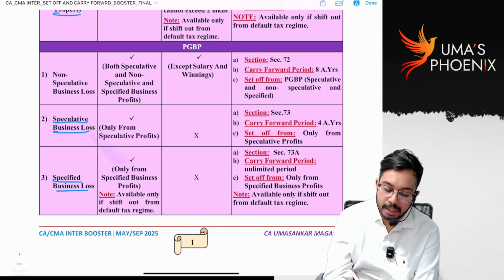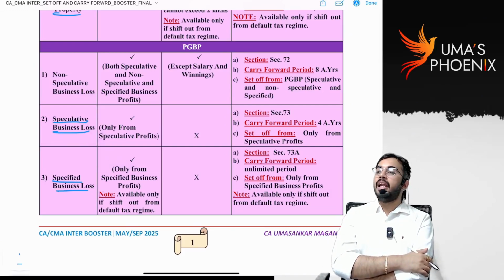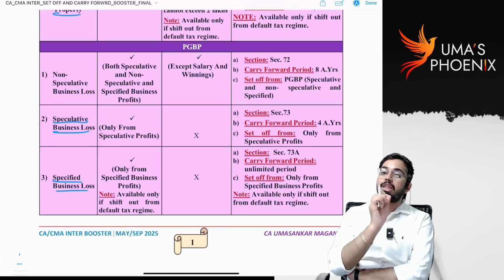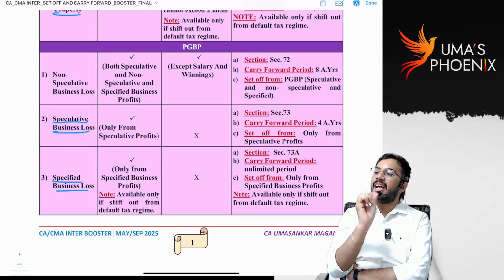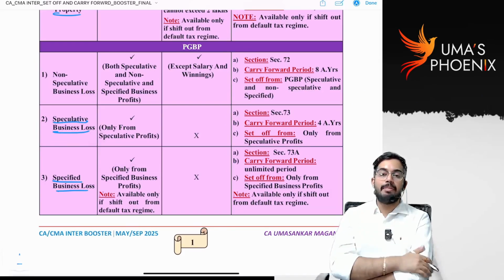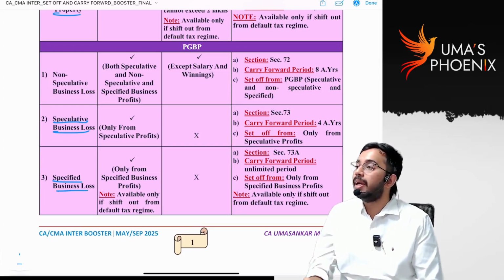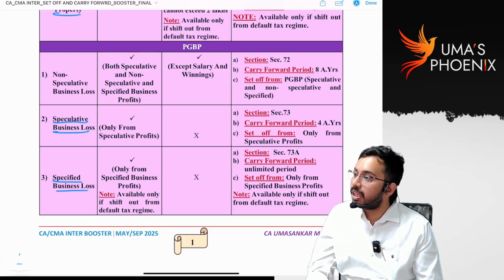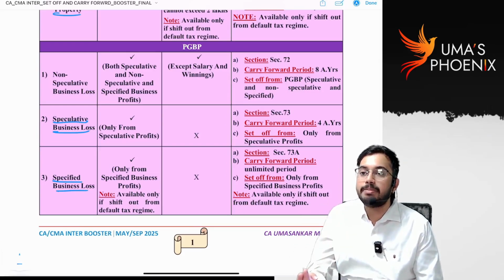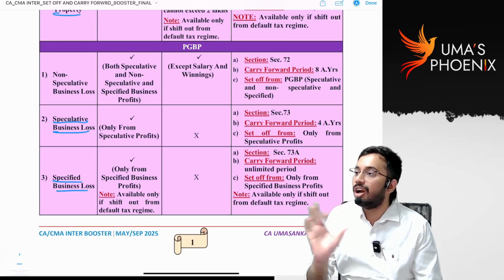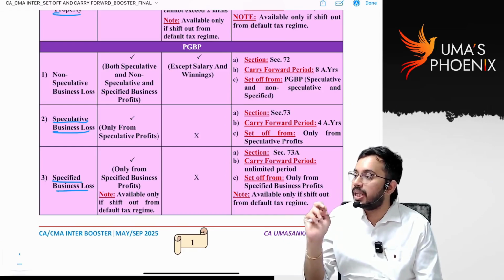So if there is any speculative business loss, that is also an identical loss. That type of loss can be set off only against that type of income. Speculative business loss will be set off against speculative business profits. After setting off, if there is still a balance speculative business loss, it is not eligible for interhead set off. That will be carried forward to subsequent years.